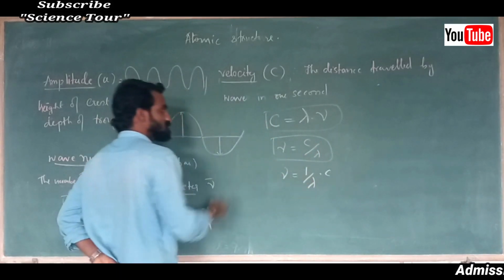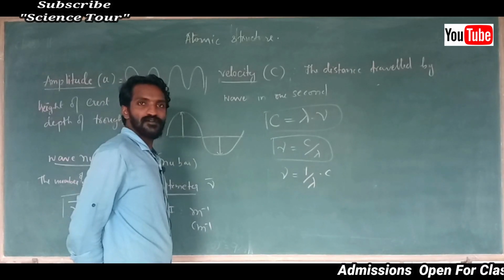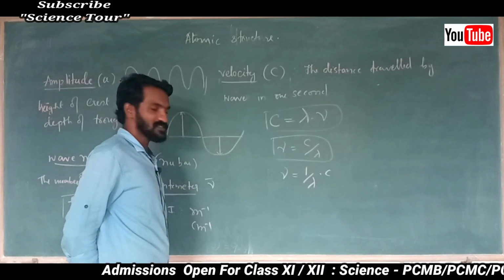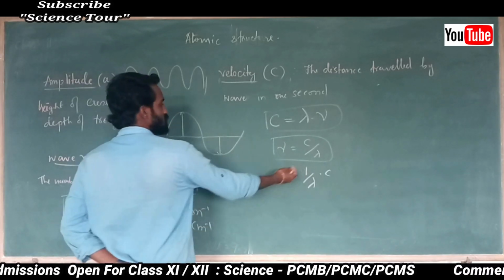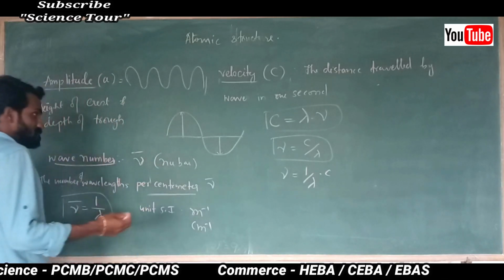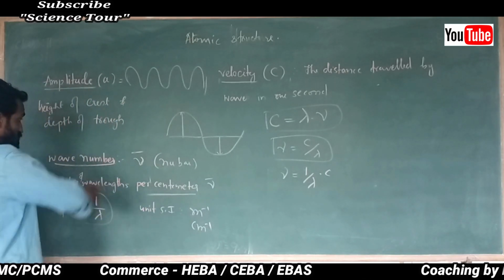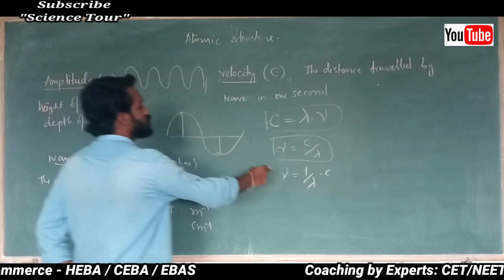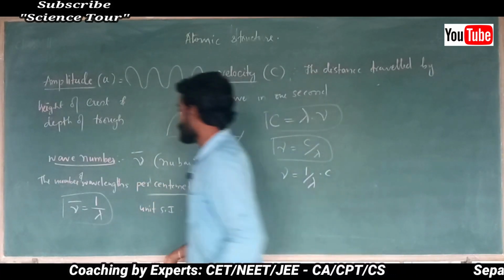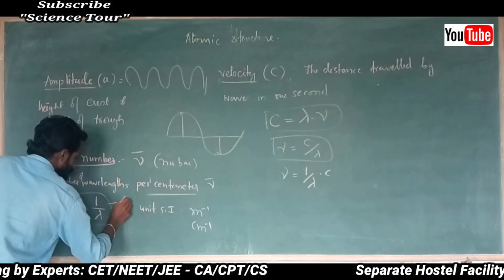This is nothing but c by lambda. Just this basic maths. Frequency is equal to 1 by wavelength into c. Now, sometimes they may ask to give the relationship between wave number and this formula. You just connect that wave number. This wave number is nothing but the reciprocal of wavelength.